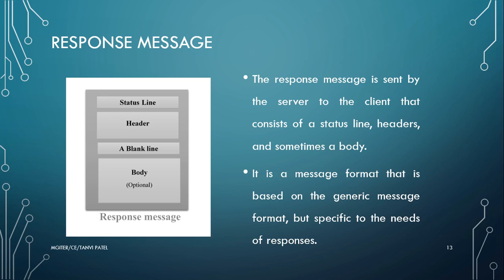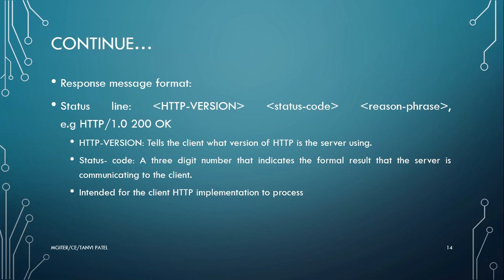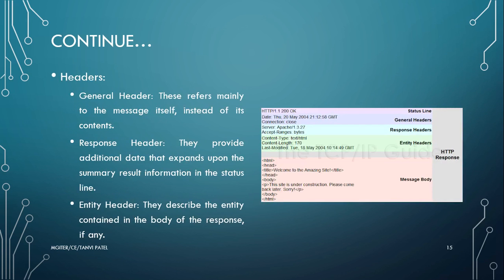Next is the response message. The response message is sent by the server to the client and consists of a status line, header and sometimes a body, that is an optional part. It is a message format that is based on the generic message format but specific to the needs of responses. Response message format. First is the status line, in which the HTTP version, status code and reason phrase are defined. Next are headers, that is general header, response header and entity header, same as the request.